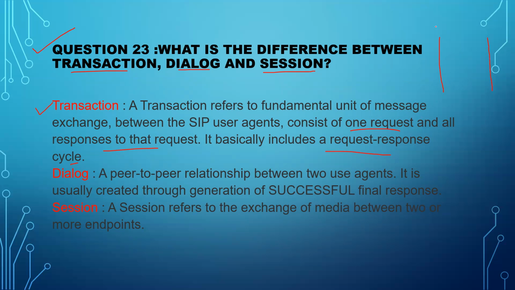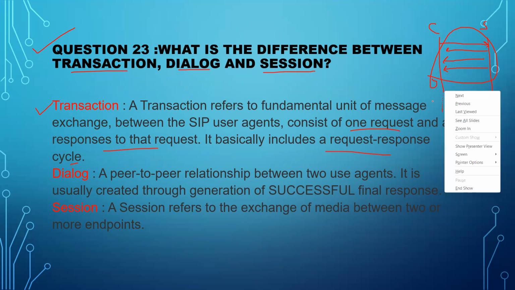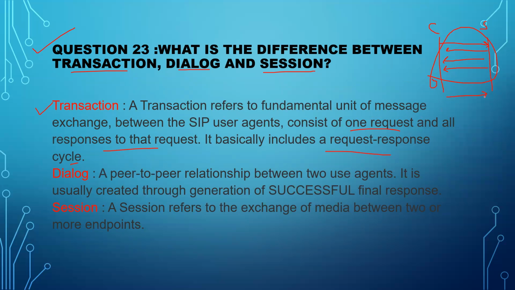So this is a user agent client and this is a user agent server. One INVITE is sent from client to server, right? Then the server sends 100 Trying, then 180 Ringing, then 200 OK. These four messages together are a single transaction. And the ACK is a separate transaction as well. And after that, BYE and 200 OK, this is also a transaction, right?